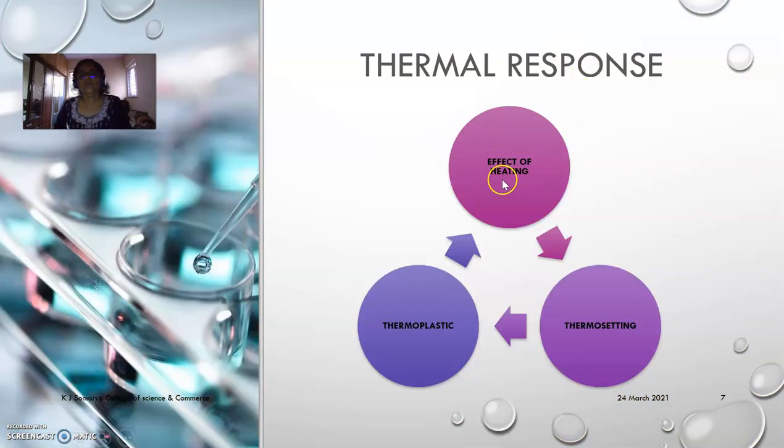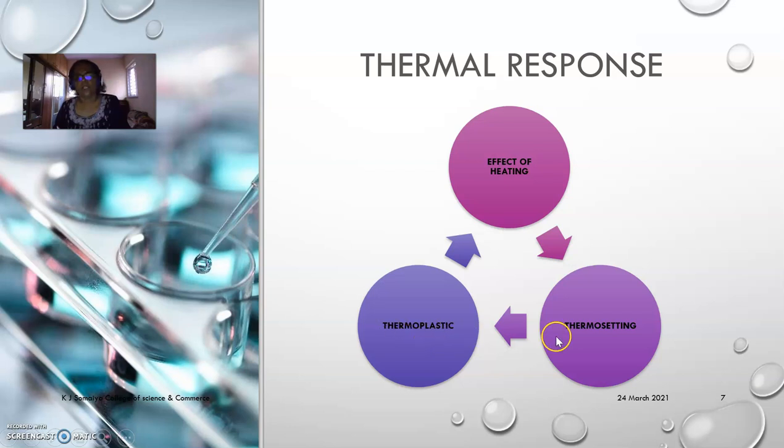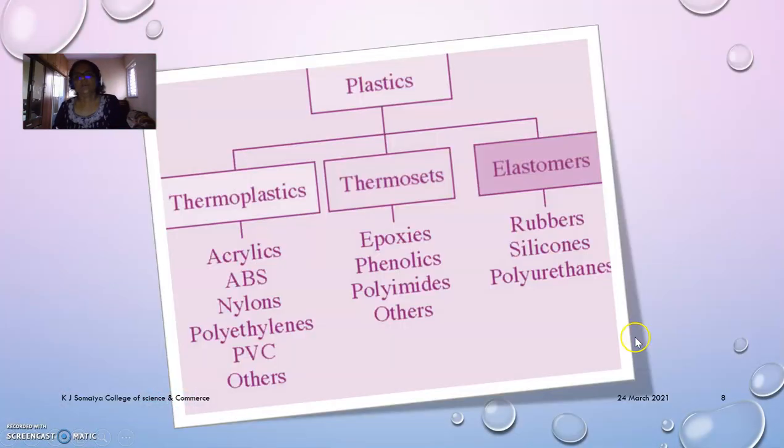Based on the thermal response, we can see what is the effect of heating on these polymers. They may be classified into two major categories, thermoplastics and thermosetting. Some examples of thermoplastics may be acrylics or nylons or polyethylenes, polyvinyl chloride and many others. And thermosetting polymers may be your melamine, bakelite, polyimides. So they contain polyimides or phenols or epoxy resins.